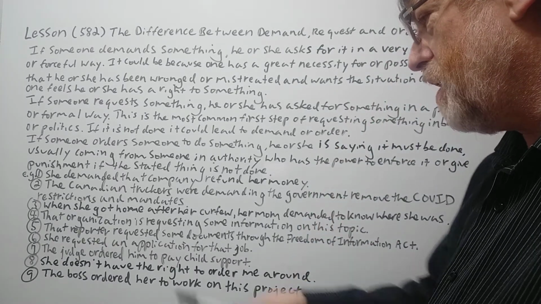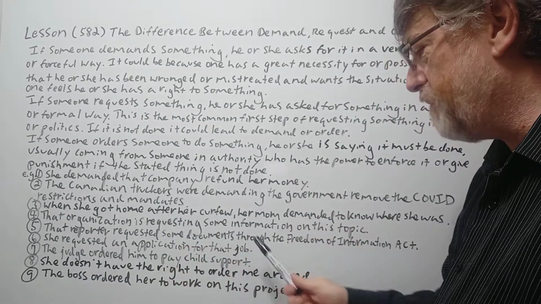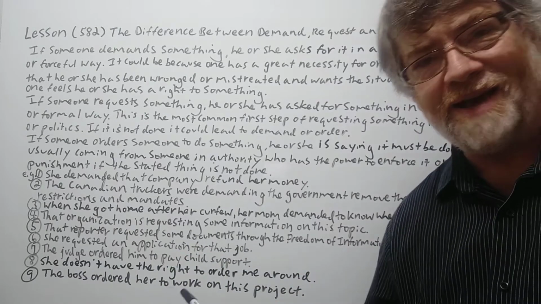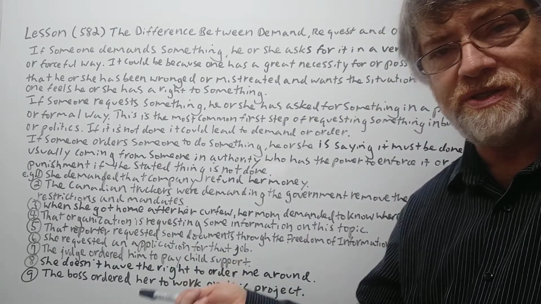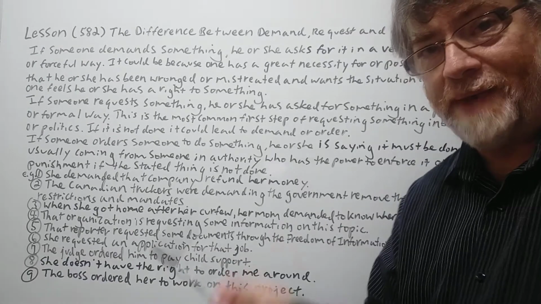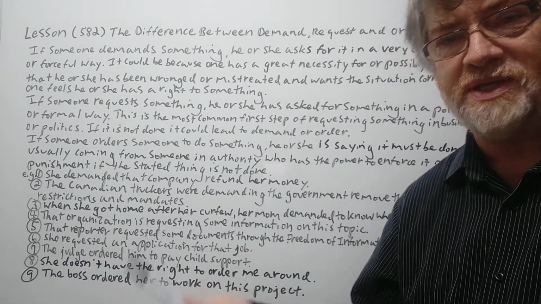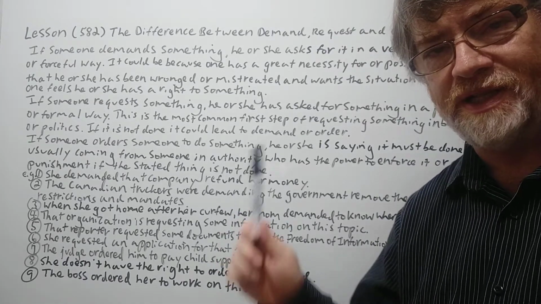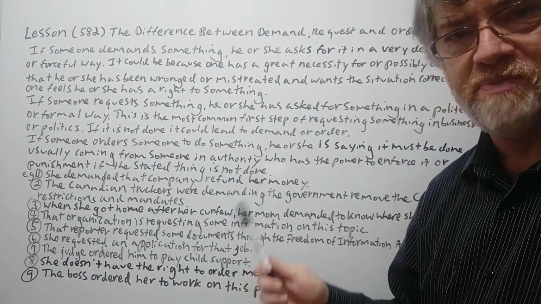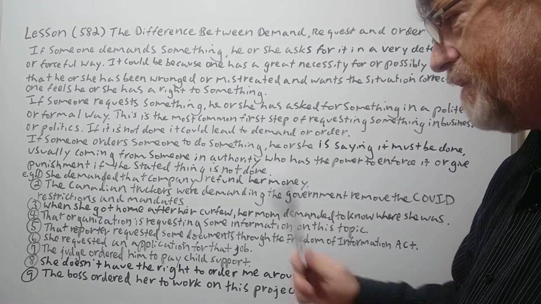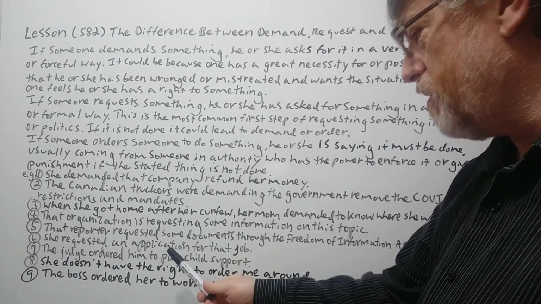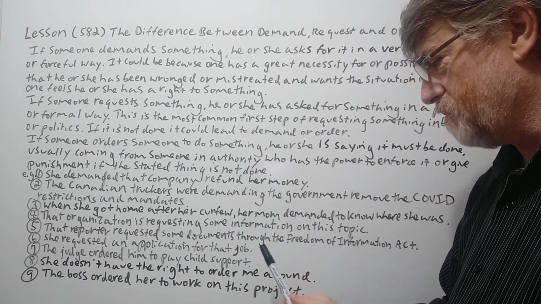All right. Number 6. She requested an application for that job. Yeah, you just want an application to apply for the job. You're not demanding it. You're not ordering it. You're requesting it. It's a very polite way. So this is one where definitely request is the only one that could possibly be out of these 3. Let's go on.